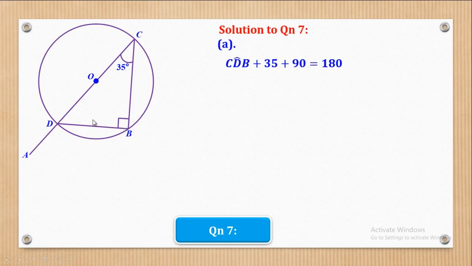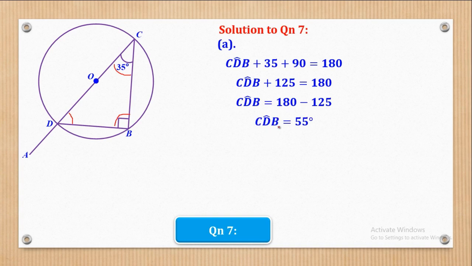So first of all, you shall remember that this is a right angled triangle. Therefore, when you add this angle plus this angle plus this angle, you'll come up with 180 degrees. So angle CDB, which they want, plus this 35 degrees, plus 90, which is there, will be equal to 180 degrees. Now when I simplify, I'll come up with this plus this being equal to 125, and when I take everything the other side, I'll come up with angle CDB being equal to 180 minus 125. And when I use the calculator, I'll come up with the required angle as 55 degrees. So basically that's what they wanted in part A.